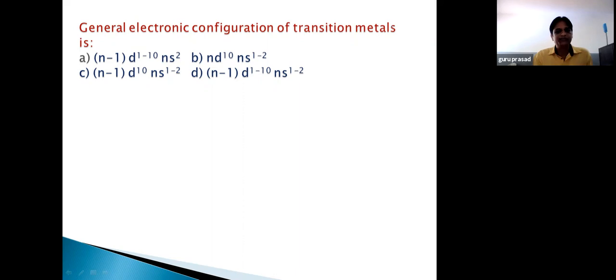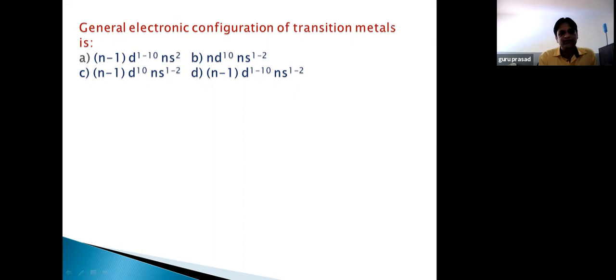Okay, so the options are: (n-1)d1 to 10 ns2, then nd10 ns1 to 2, (n-1)d10 ns1 to 2, and (n-1)d1 to 10 ns1 to 2. Okay, as I already said, if you take d block elements, electrons are filled first in the outermost shell, then electrons are filled in the penultimate shell, that is the inner shell, the last but one shell.